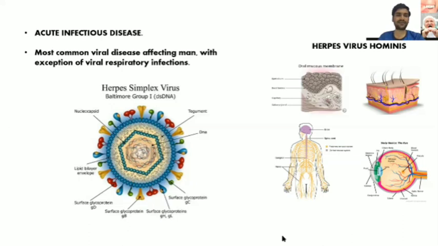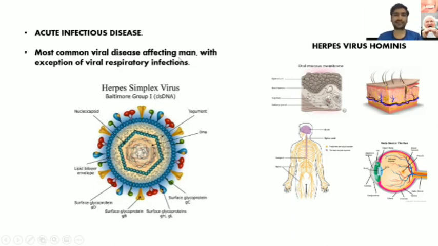So it is mainly caused by the herpes simplex virus. The herpes simplex virus is a double-stranded DNA virus which has a nucleocapsid around it, along with which it has a lipid bilayer envelope with various surface glycoproteins. So this is the structure of the herpes simplex virus. We will not be going into much detail about it.